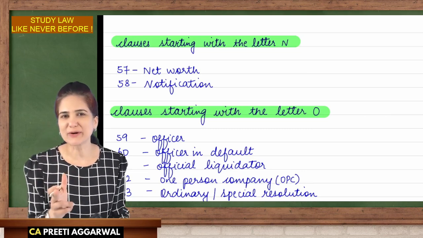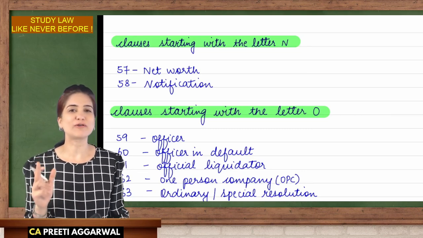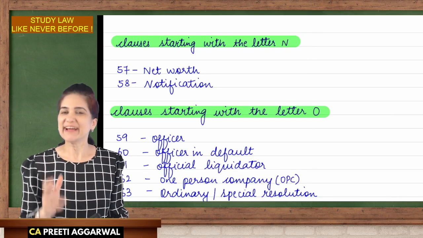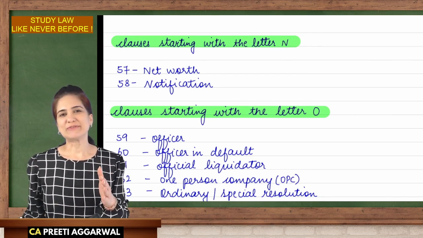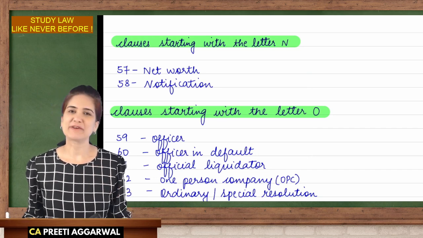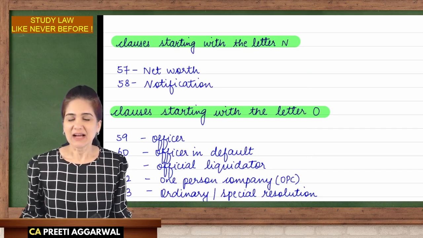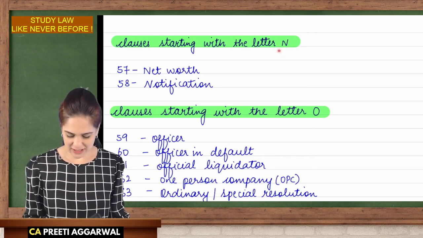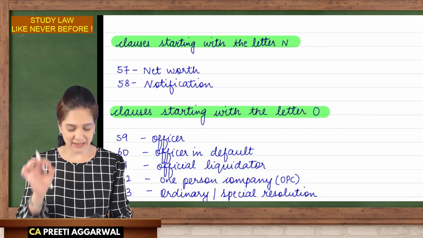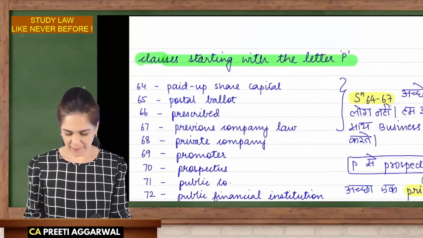Are you ready to continue our discussion of the preliminary chapter? If yes, then let us continue. Guys, up till now, we have discussed many definitional clauses. Let us continue our discussion. And in today's session, we are going to discuss the clauses beginning with the letter N, O, and P.